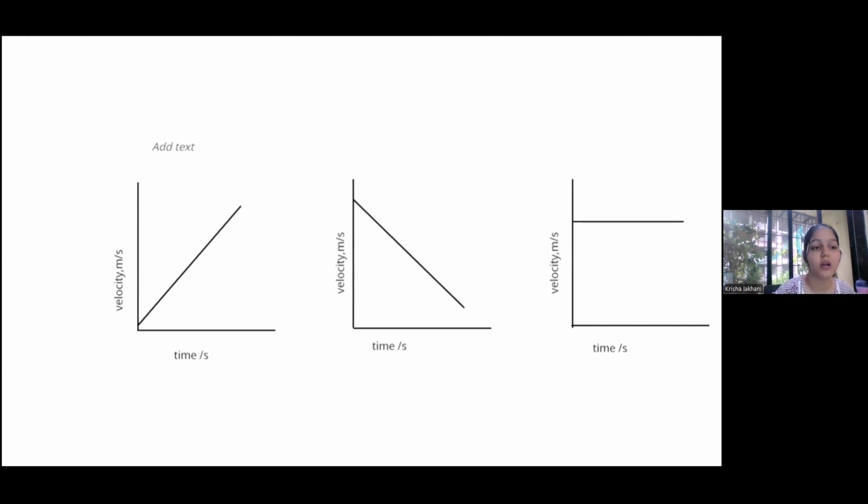So you can draw this and write positive acceleration.